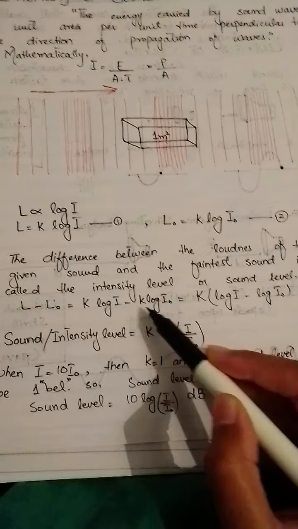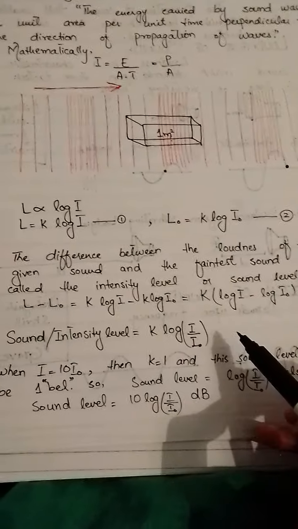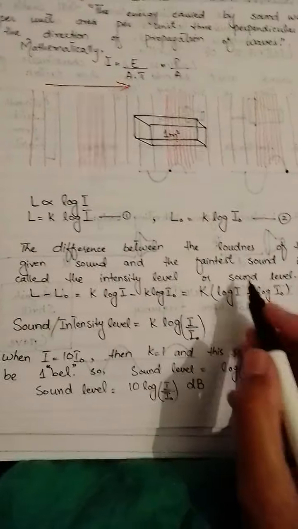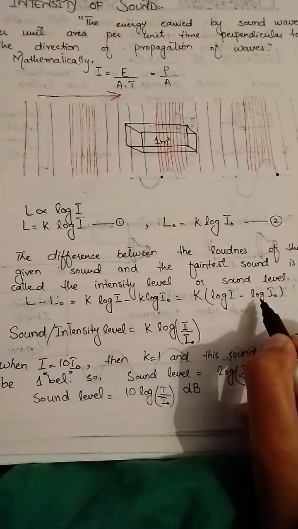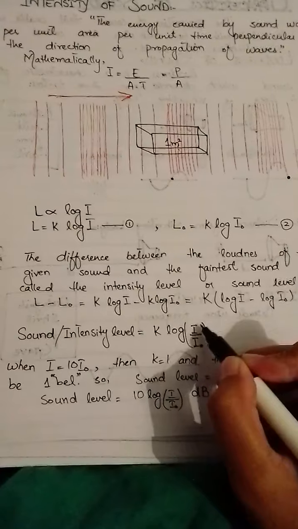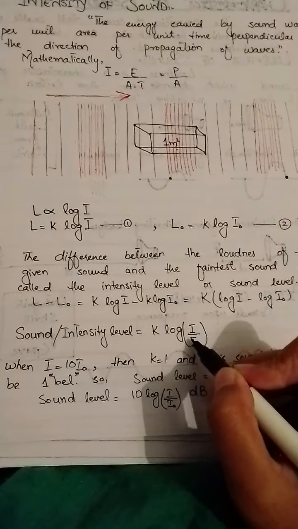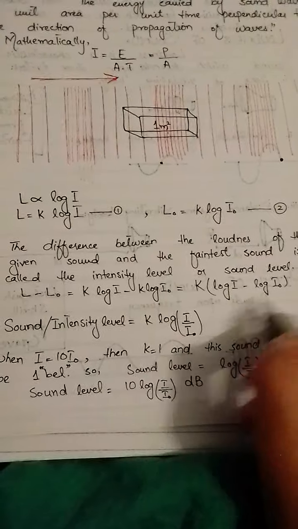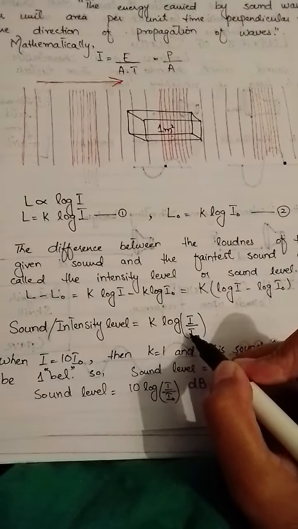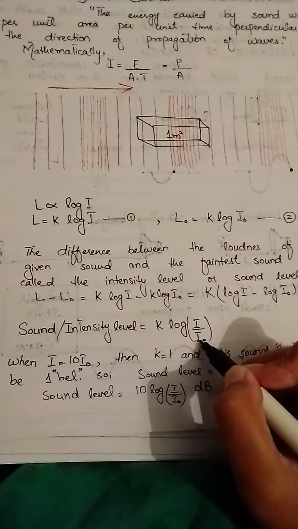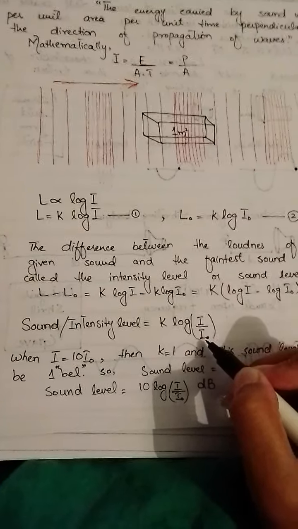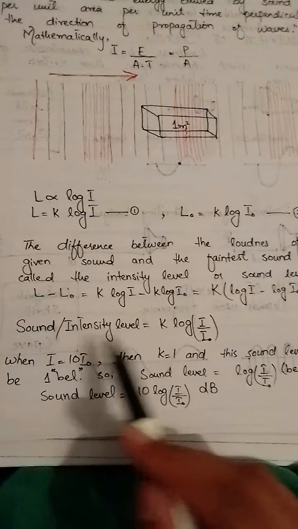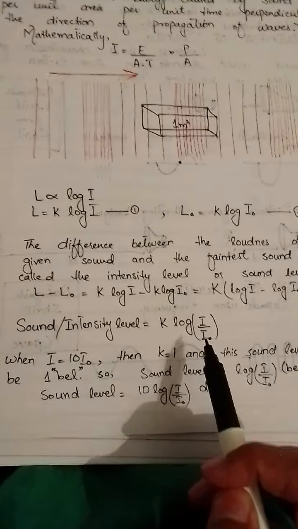log of I minus log of I naught. Now it is the rule of log that when two logs are subtracted, it can be written in the form of log as division. So log of I minus log of I naught would be equal to log of I over I naught. It is the rule of logarithm. You must have studied it in your mathematics class. So sound level becomes k log of I over I naught.